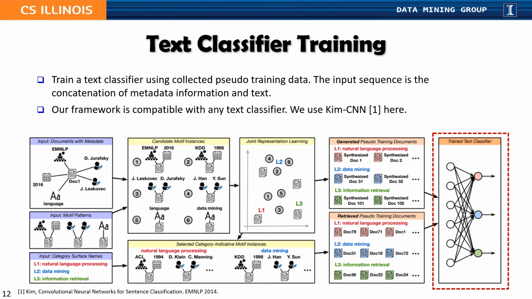The third step is to train a text classifier using the collected pseudo-training documents, where the input sequence to the classifier is the concatenation of metadata information and text. Our MotifClass framework is compatible with any text classifier. Here we use the simple convolutional neural networks proposed by Kim.